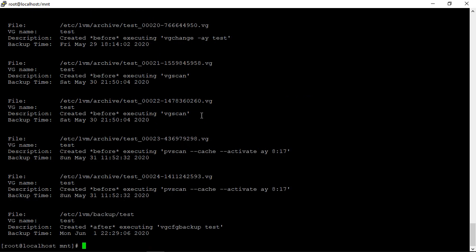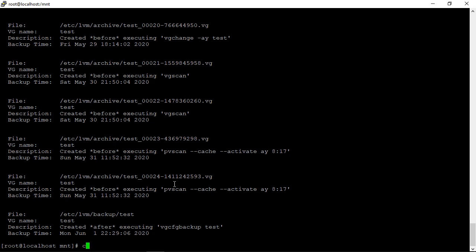If you remember, recently we took a backup. Initially we executed a command and it created a backup in the default directory. After that we executed a command with a different file name and a different location, so it has taken a backup. So now I'm going to restore it.